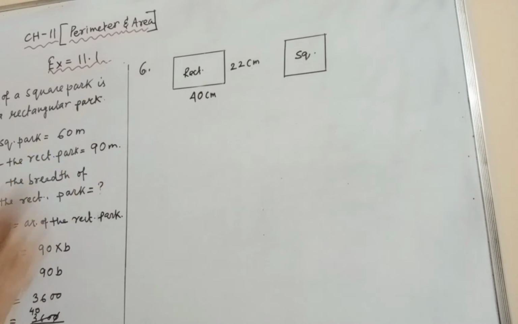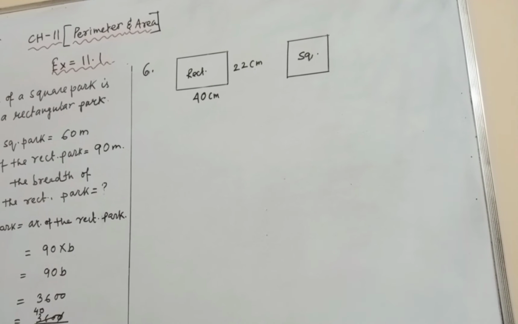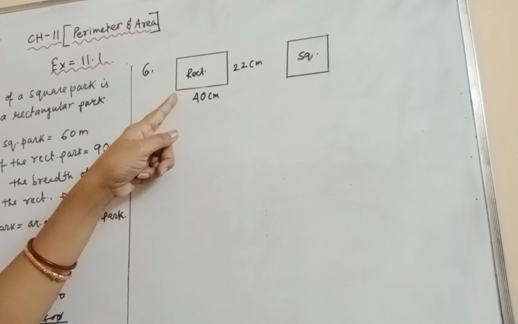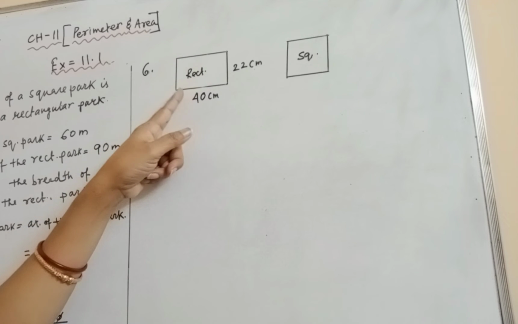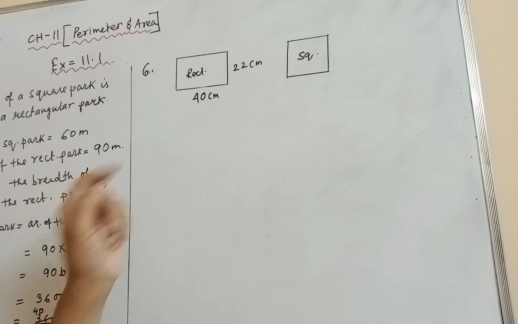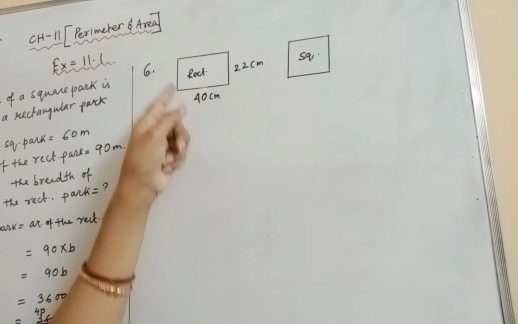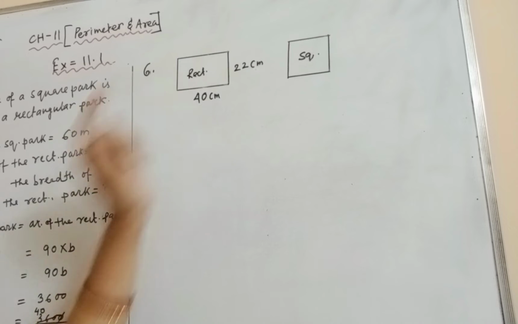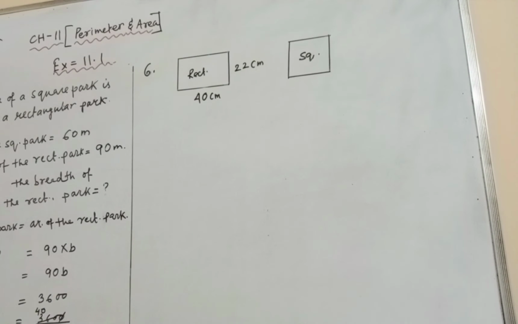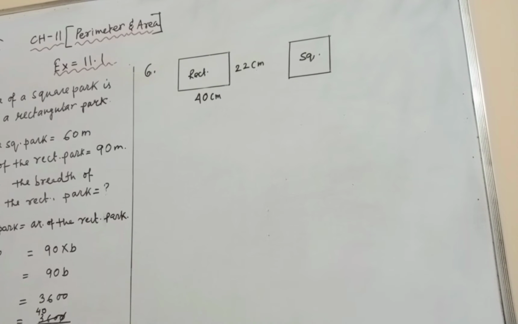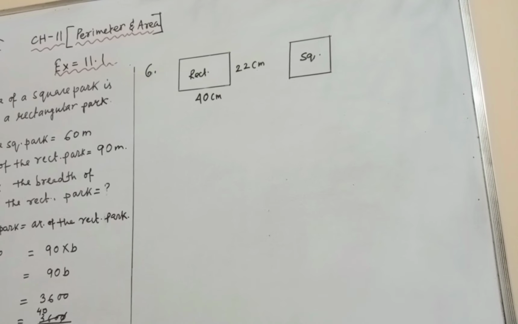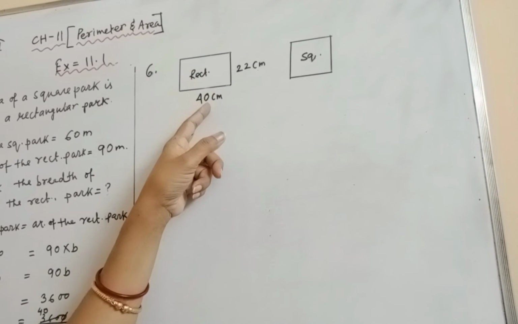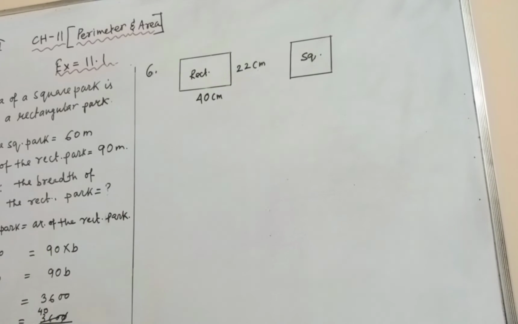In question number 6, a wire is in the shape of a rectangle. Wire in the shape of a rectangle means its perimeter. They are talking about the perimeter. The shape of the wire is taken as a boundary, and it looks like a rectangle. Its length is 40 centimeter and breadth is 22 centimeter.